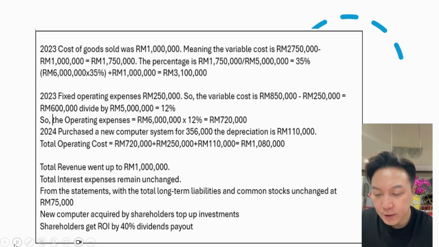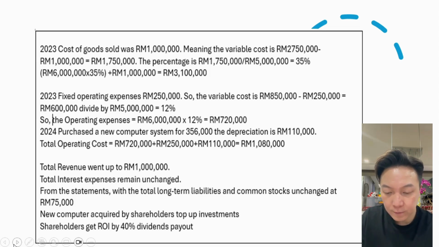And for the operating expenses, fixed at 250,000, meaning the variable cost is 850 minus 250, over 5 million, it is 12%. And the operating expenses on 6 million times 12% is 720,000. So in 2024, they purchased a new computer at 356,000 with depreciation of 110,000. So the operating cost is a total of 1,080,000.